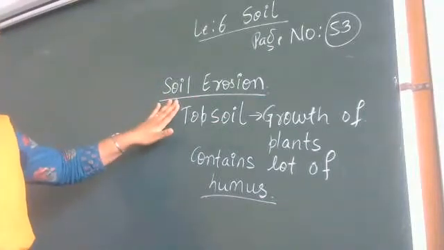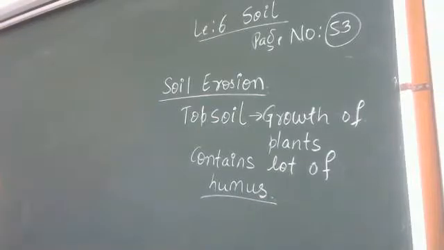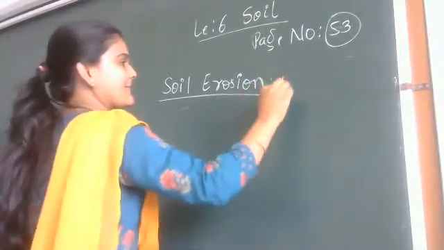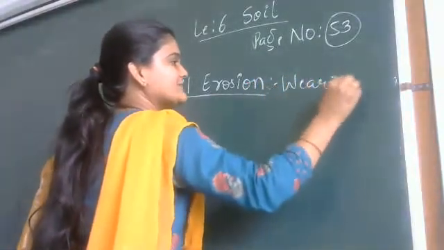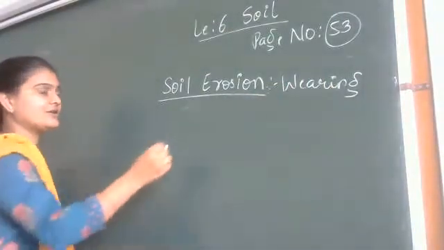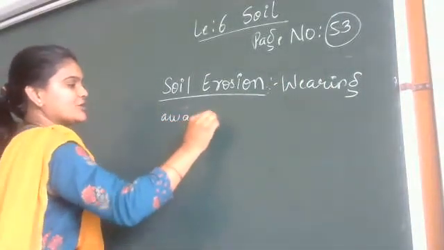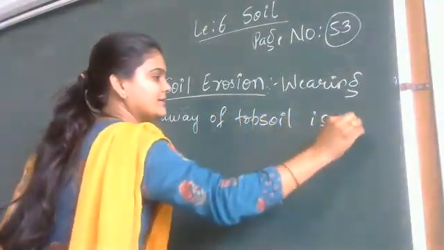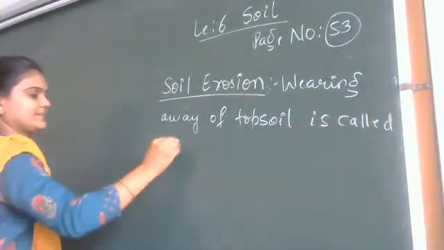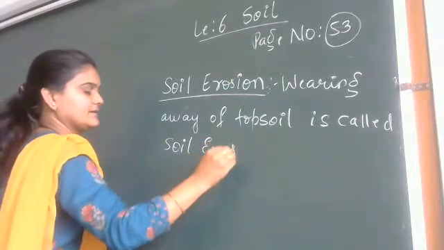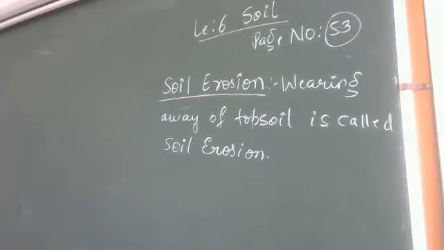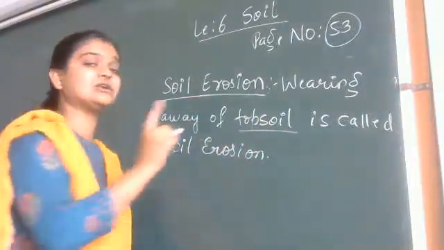So soil erosion is nothing but what? It is wearing away of topsoil. How important is topsoil, we have seen now. Wearing away means what? It is getting washed away. Wearing away of topsoil is called soil erosion. You have been studying this from third standard. So what is soil erosion? It is nothing but wearing away of the topsoil. You have to mention the topsoil.